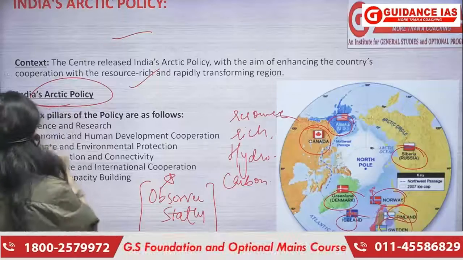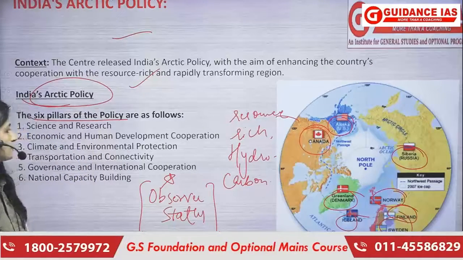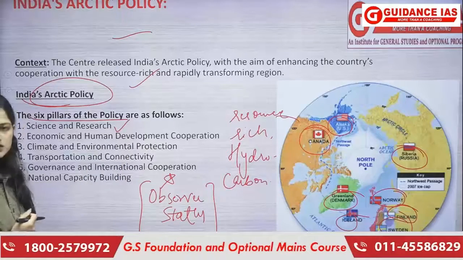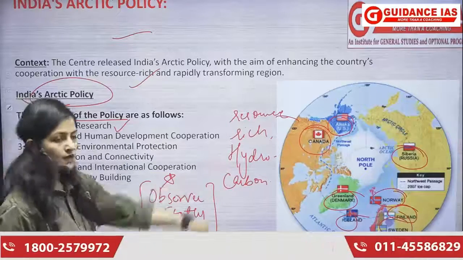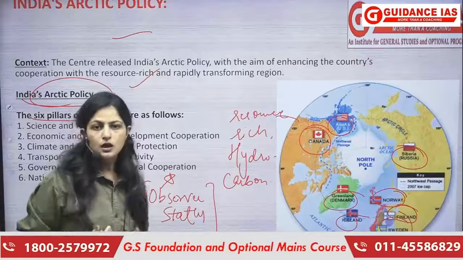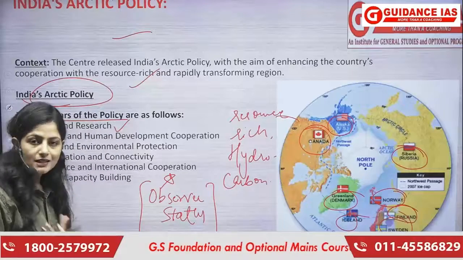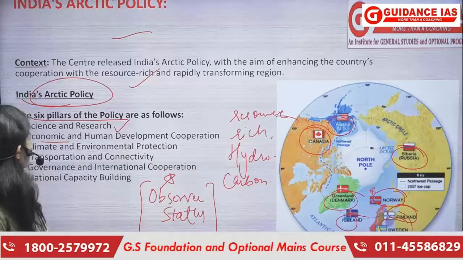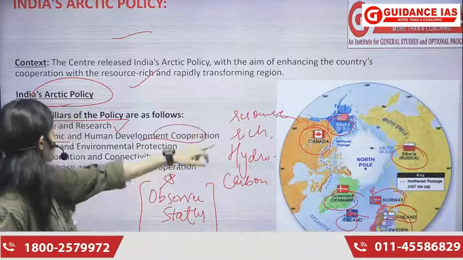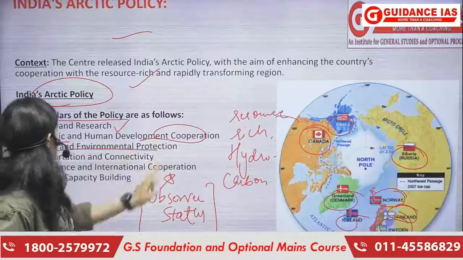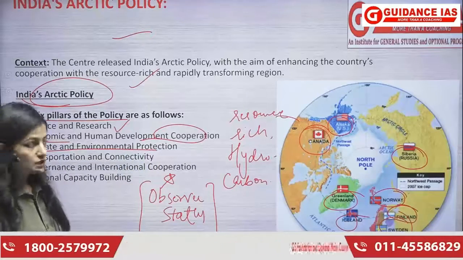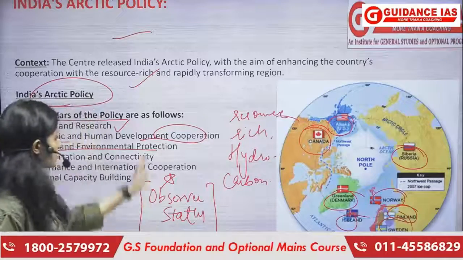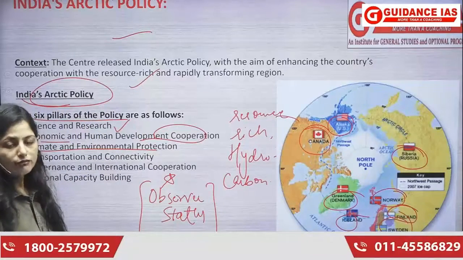Okay, there are 6 pillars of this policy. सबसे पहला है science and research. We have come up with this policy because we want to research more about this particular region and we want to utilize the resources more. That is why, of course, that's the only reason. Second is economic and human development cooperation भी हमें चाहिए इस region के साथ. But then we also want climate and environment protection because this is a very fragile area. Environmental protection is very important. So this is also one of the points of our policy.